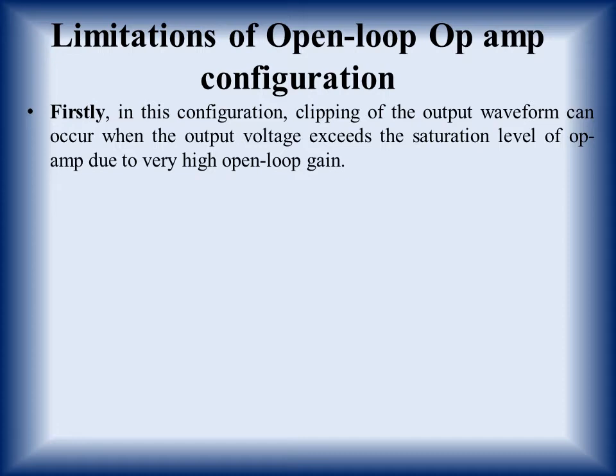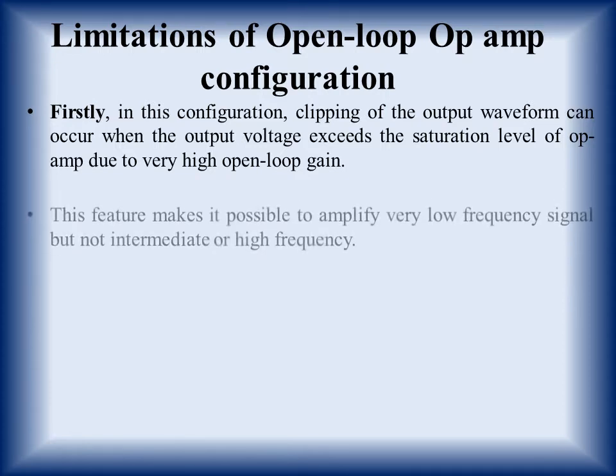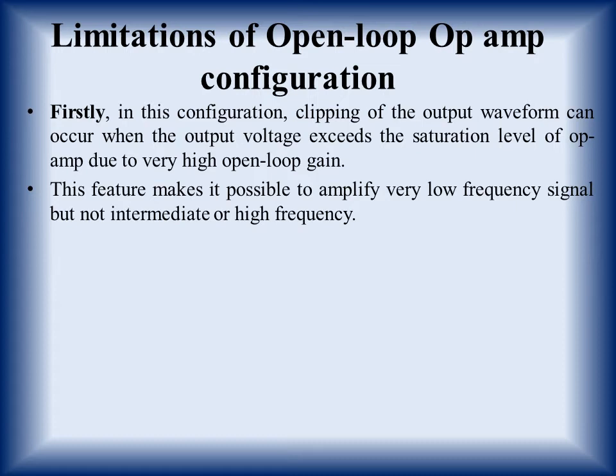So we will not get the amplified version, but a clipped waveform of the output voltage. This is the first drawback. This feature makes it possible to amplify only very low frequency signals, because they remain inside the saturation levels, but intermediate to higher frequency signals all get clipped off.